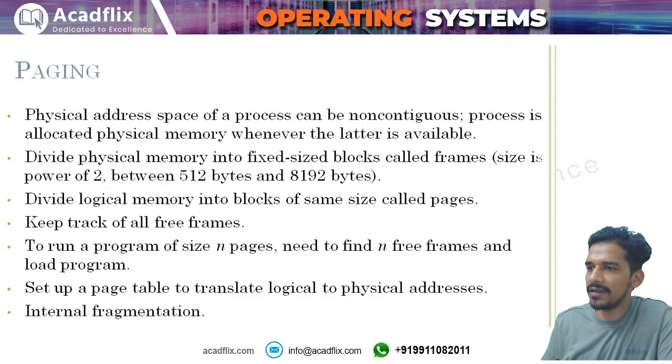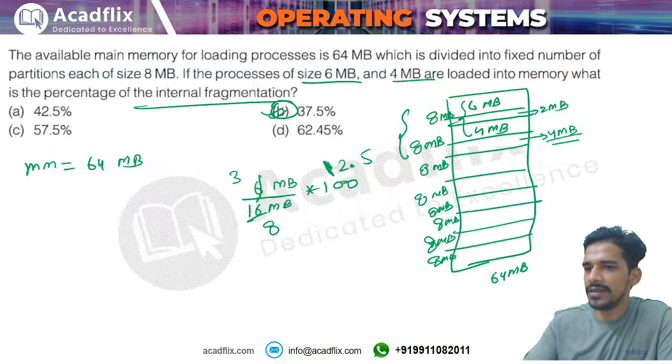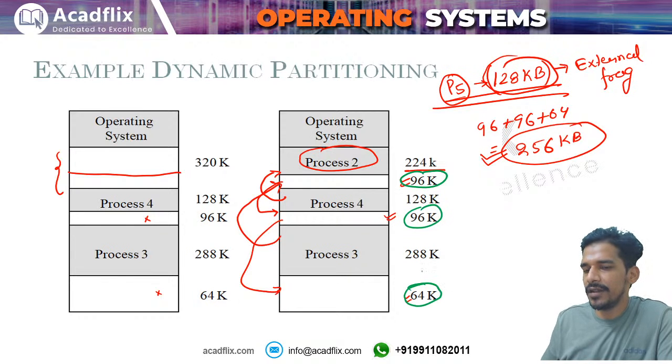Yes, that is external fragmentation. When you have a partition of 96 megabytes, okay, you have a partition of 96 megabytes here and 64 kilobytes here, right? So total available memory is 256 kilobytes.